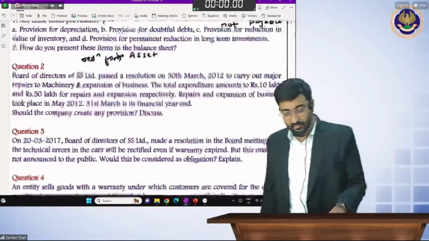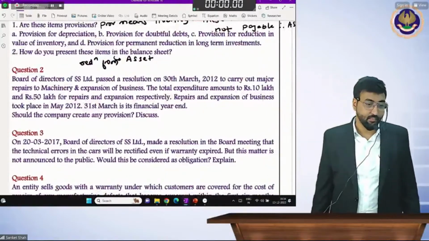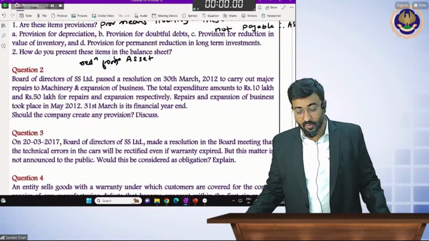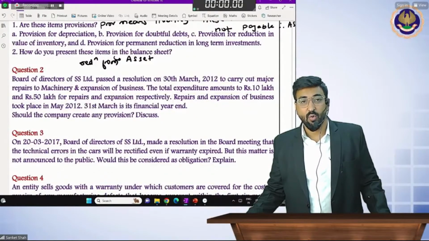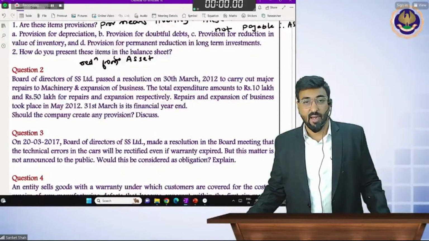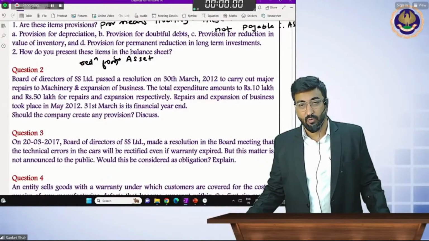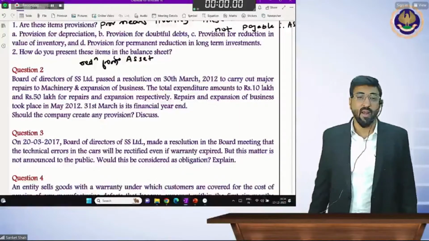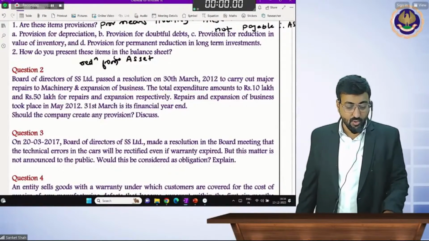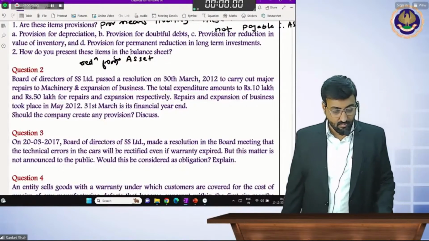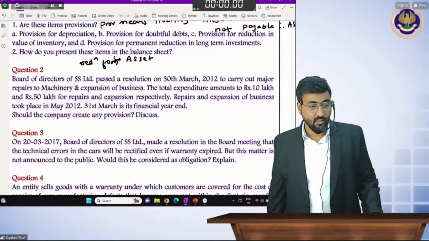Second question. The Board of Directors of SS Limited passed a resolution on 30th March 2012 to carry out major repairs to machinery and expansion of business. The total expenditure amounts to 10 lakhs and 50 lakhs for repairs and expansion respectively. Repairs and expansion of business took place in May 2012. 31st March is the financial year end. Should you record this provision? So what is your answer?